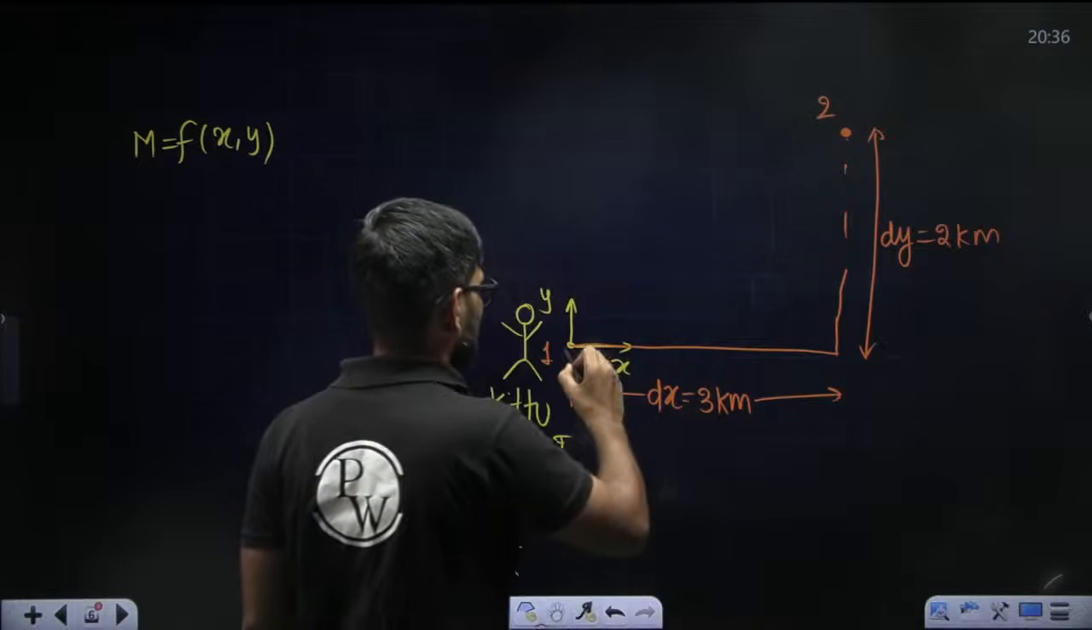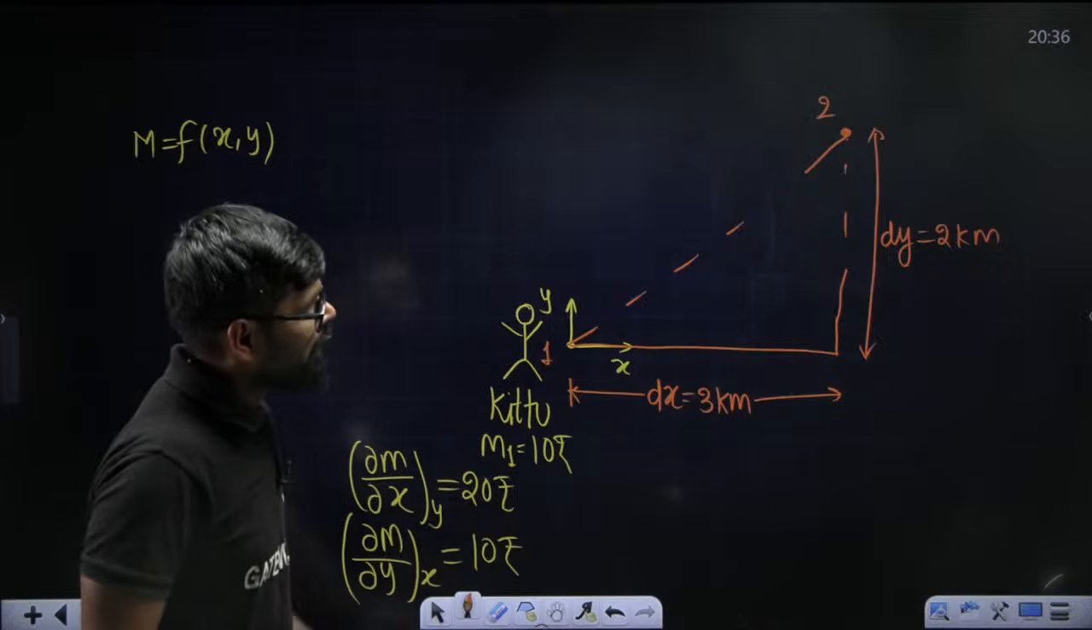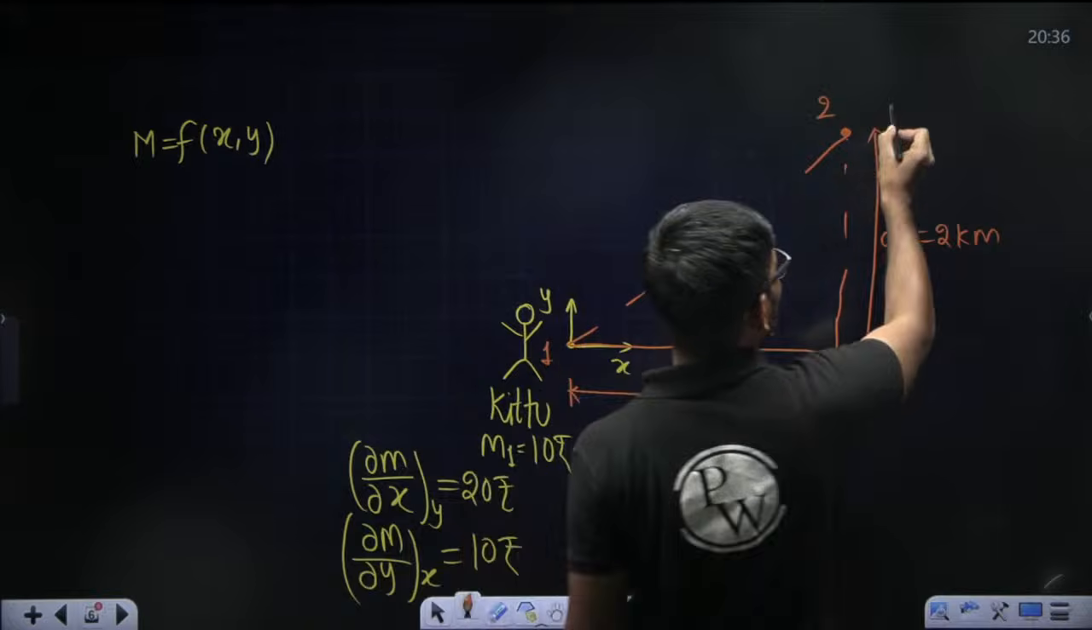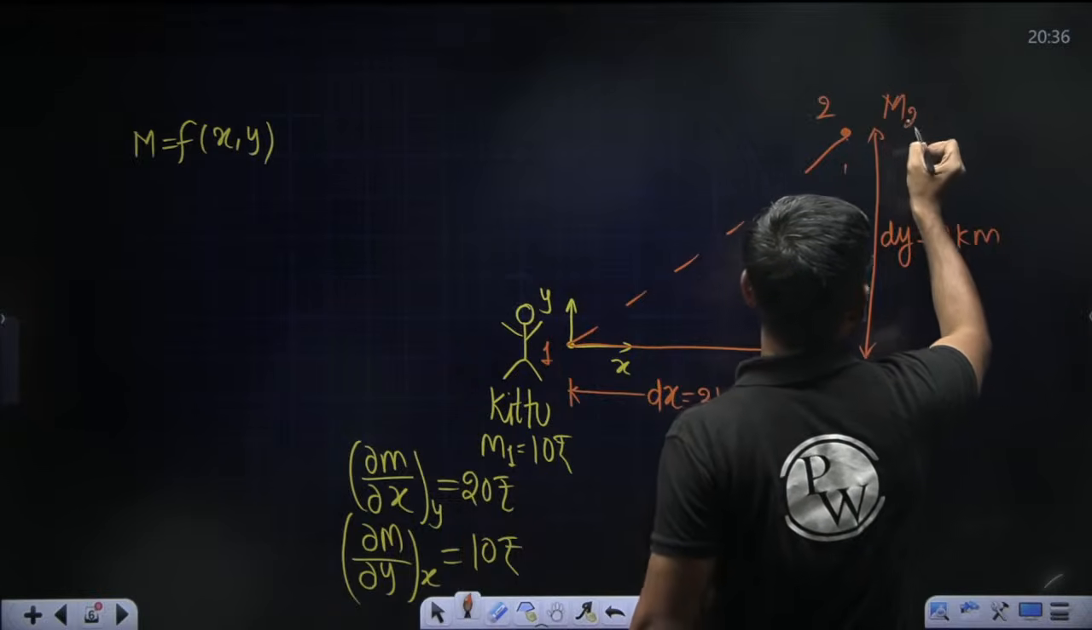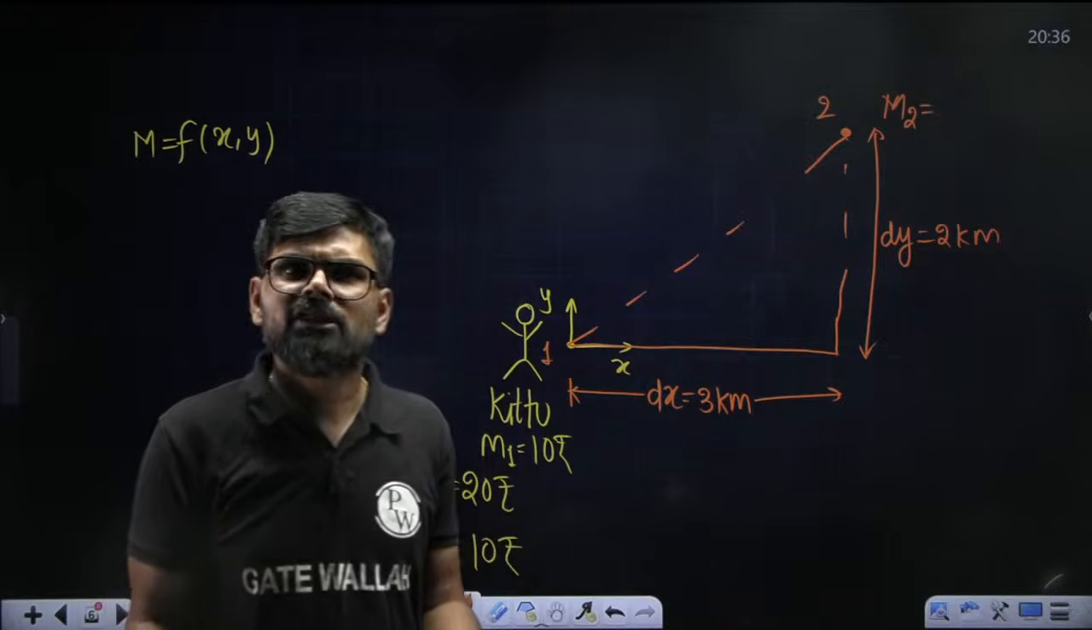Finally Kid 2 reaches here, right? Okay, now can you tell me what is the final money that Kid 2 has? The question is very, very simple.